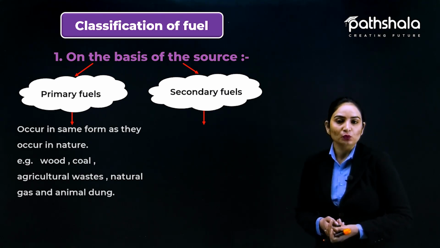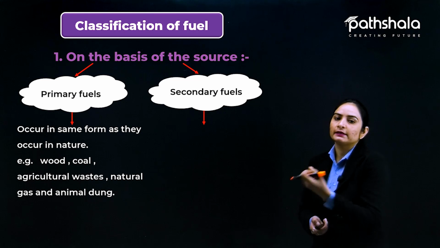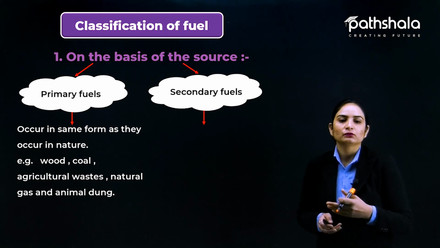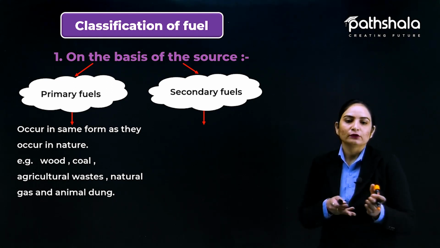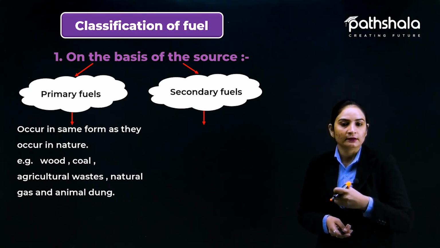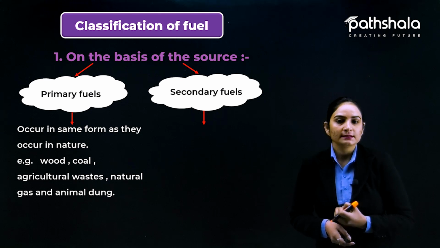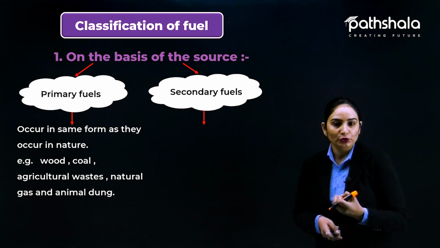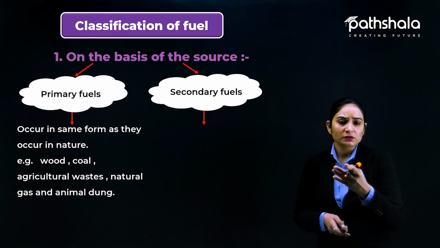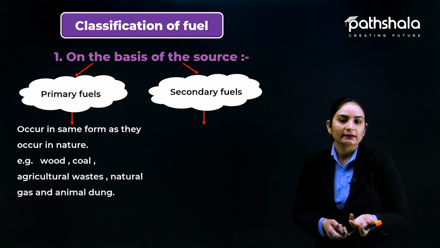For example, primary fuels are the ones we are getting from nature, the way they occur in nature. We take them out from nature. We are not adding any physical or chemical processes or manufacturing them into certain kinds of things. We are not modifying them. We are not taking that fuel for any further modification. So that is the primary fuels. They occur in the same form as they occur in nature. For example, wood, coal, agricultural waste, natural gas and animal dung. Fine. So these are the primary fuels which we are getting directly from nature.